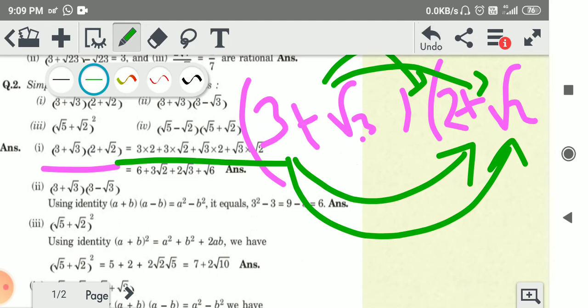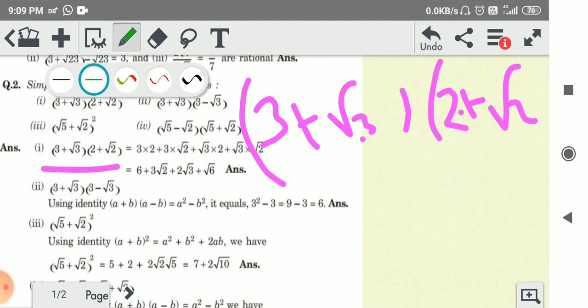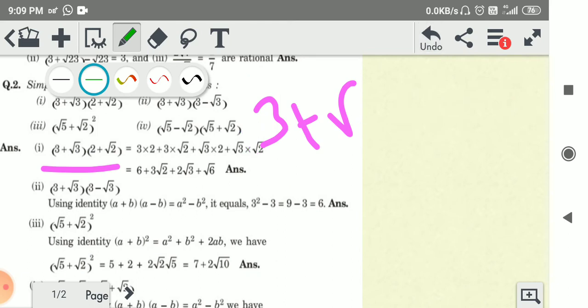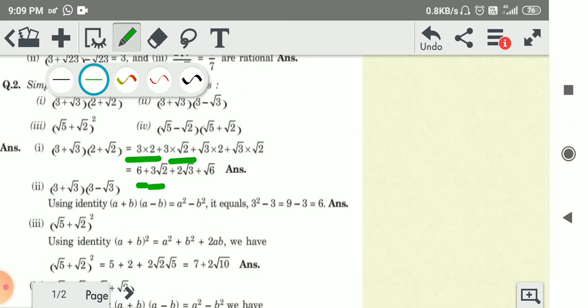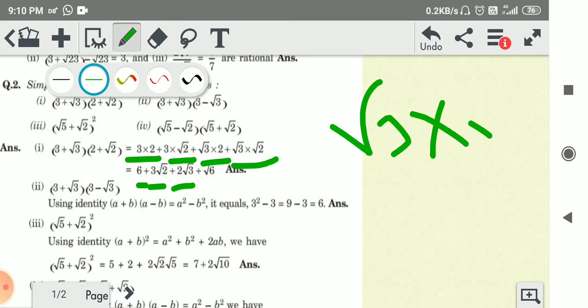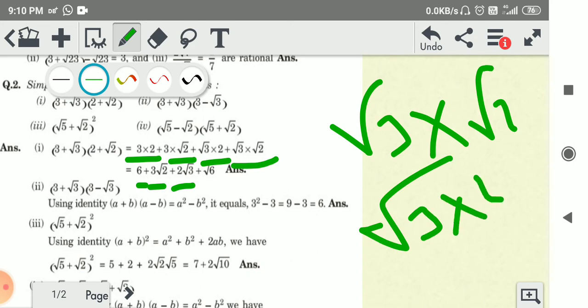So we get 3 into 2 is equal to 6, 3 into root 2 is 3 root 2, root 3 into 2 is 2 root 3, and root 3 into root 2 is root 6. Okay, so we get this answer.